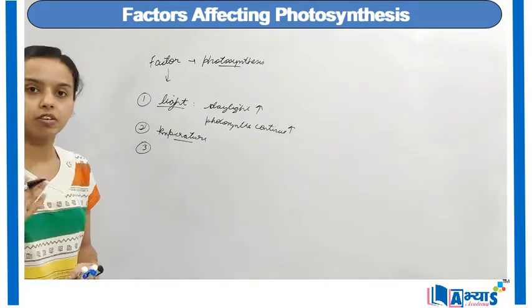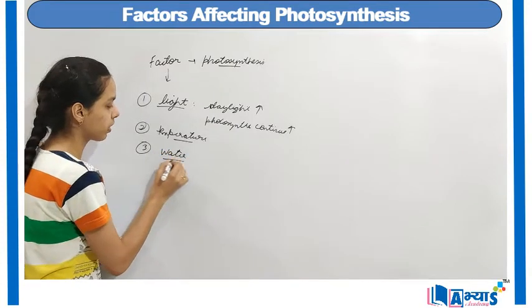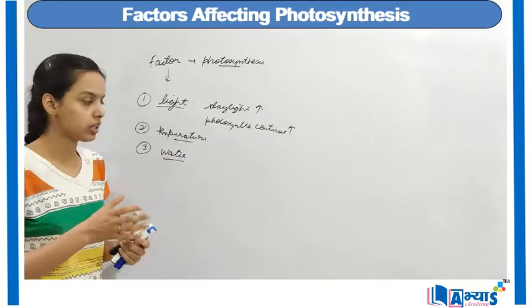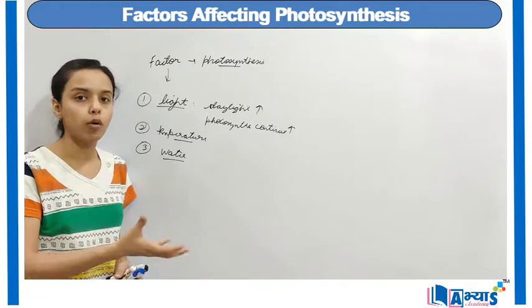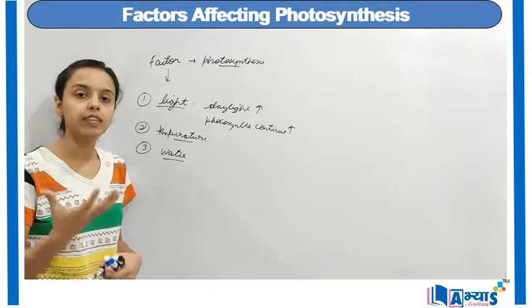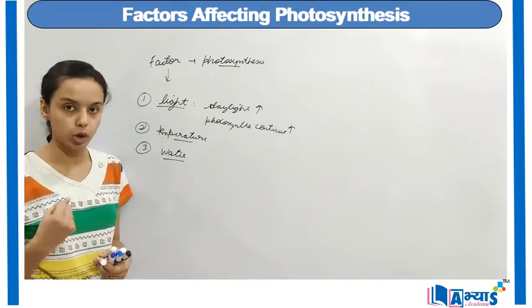The third factor which affects photosynthesis is the presence of water. Now we can say that water is actually the main component of this process, and water is absorbed by the roots. Sometimes roots absorb the water, or sometimes during the rain the leaves also absorb the water.